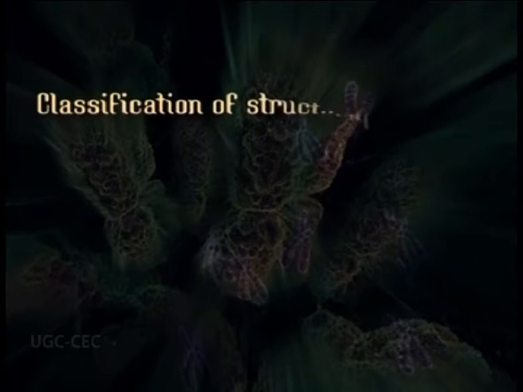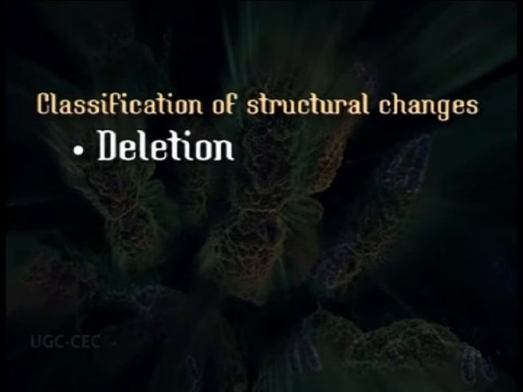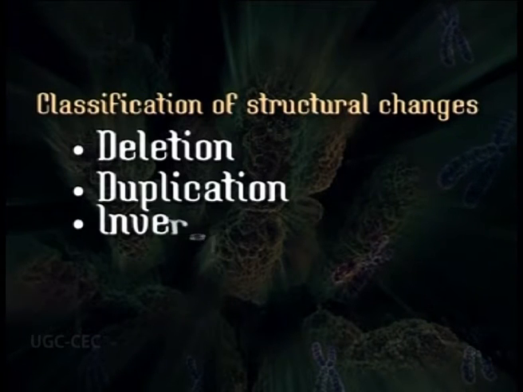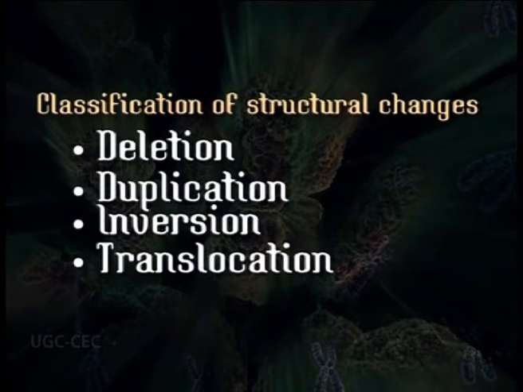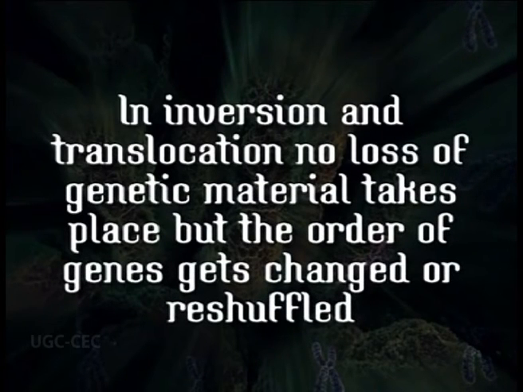These structural changes can be classified into four main types. Number one, deletion. Number two, duplication. Number three, inversion. Number four, translocation. In case of deletion, there is a loss of genetic material as far as the main chromosome in which this change takes place is concerned. Whereas in case of inversion and translocation, there is no loss of genetic material from the concerned cell. However, the order of the genes is changed.